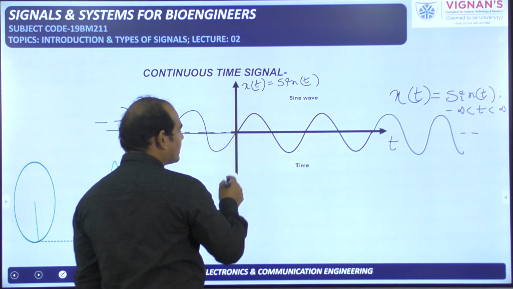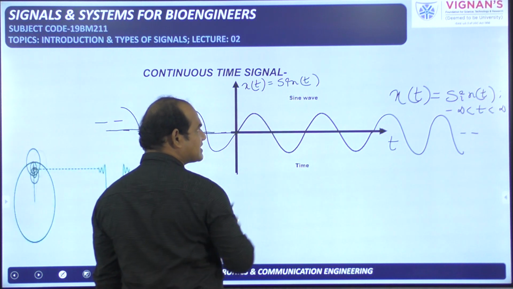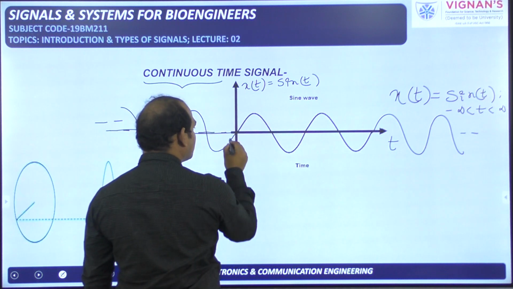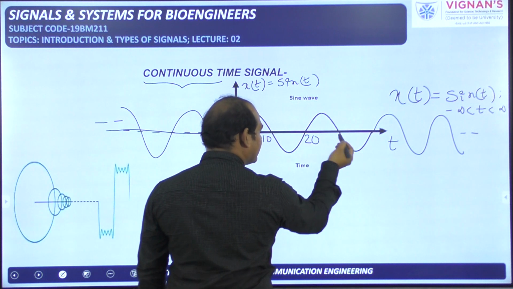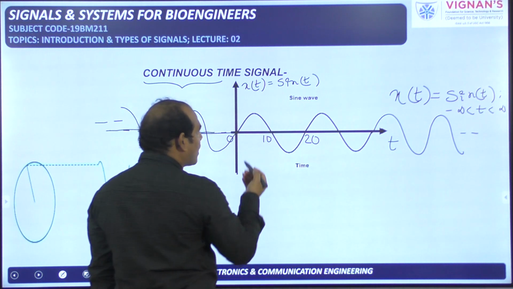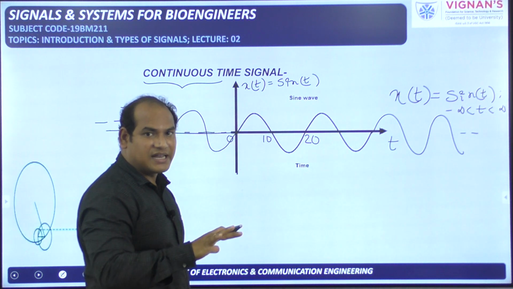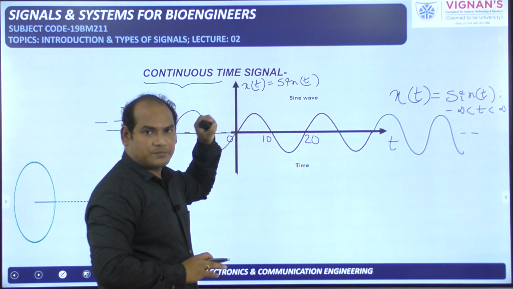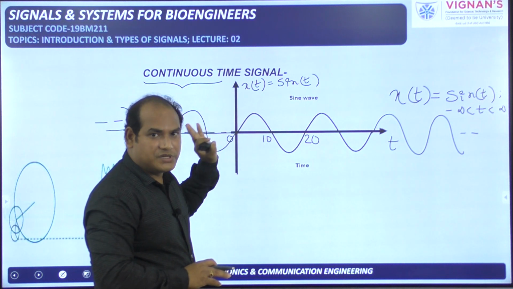If you observe here, the values I am writing here may not be suitable for this particular signal, but for the explanation of this continuous time signal I am taking them here. So this is 0, this is 10, and this is 20, here 30 and here 40. If you ask what is the value of this particular signal, you need to tell the amplitude only. The value of the signal is nothing but the amplitude of the signal, but the value of the signal depends on time. For all values of t there is not a single amplitude available.